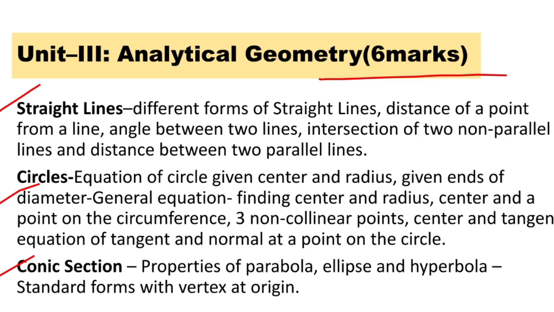The straight line section consists of different forms of straight lines, distance of a point from a line, angles between 2 lines, intersection of 2 non-parallel lines and distance between 2 parallel lines.